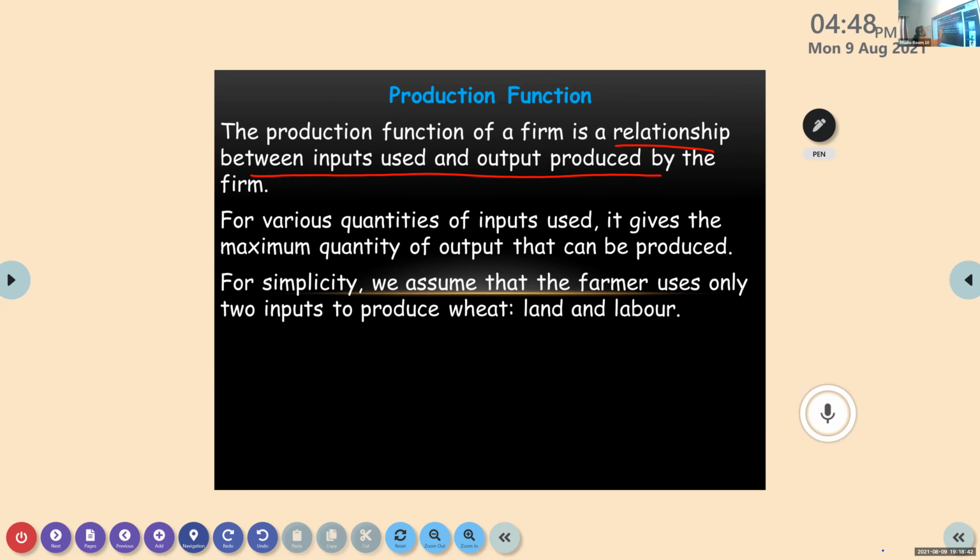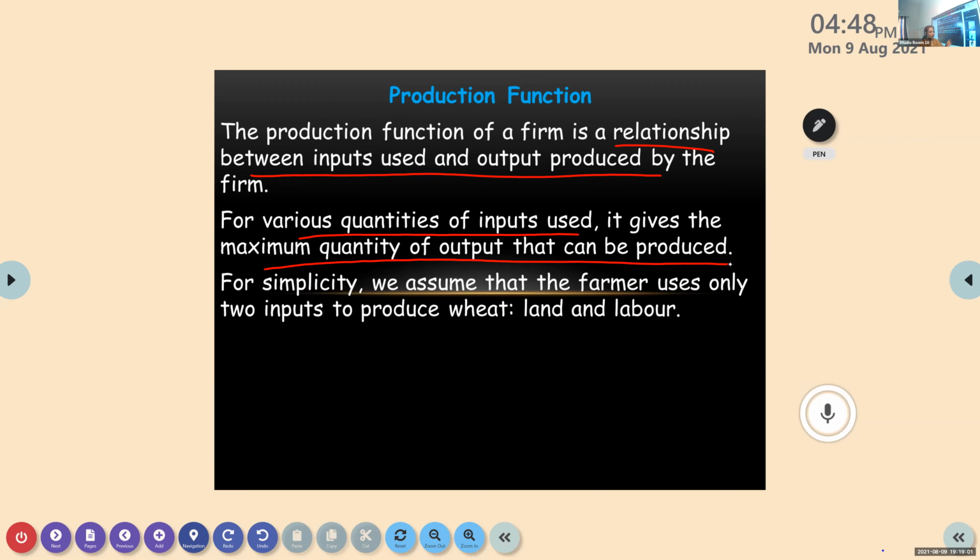Now, for given various quantities of input that we are using, it gives the maximum quantity of output that can be produced. For given input, you know that we need many inputs for production. For example, take labor and capital.